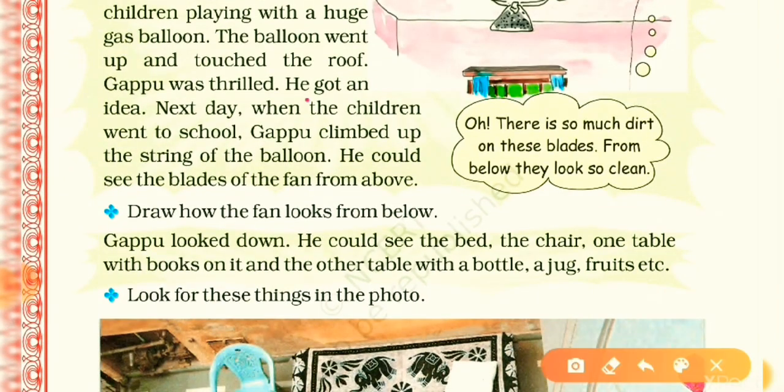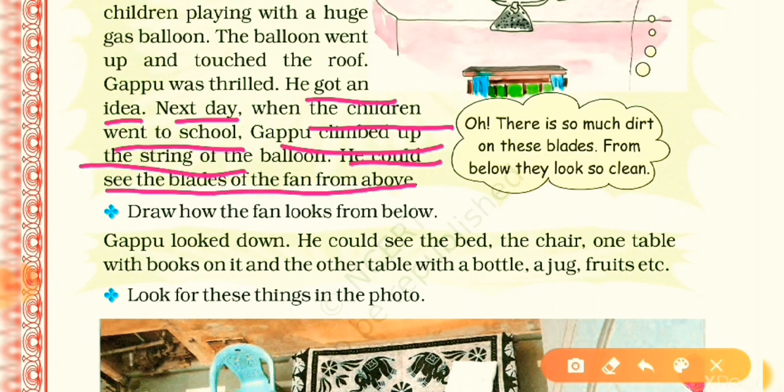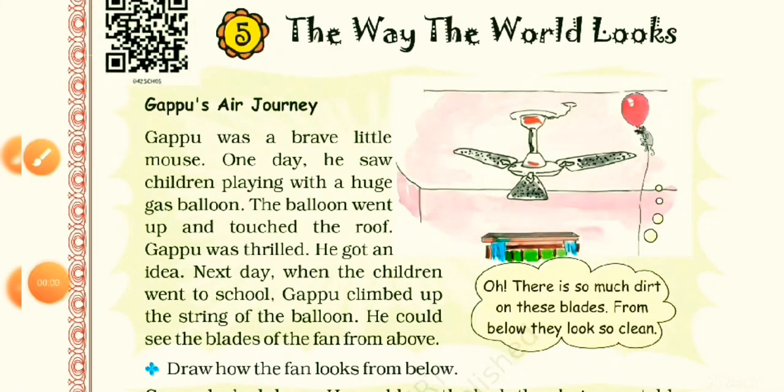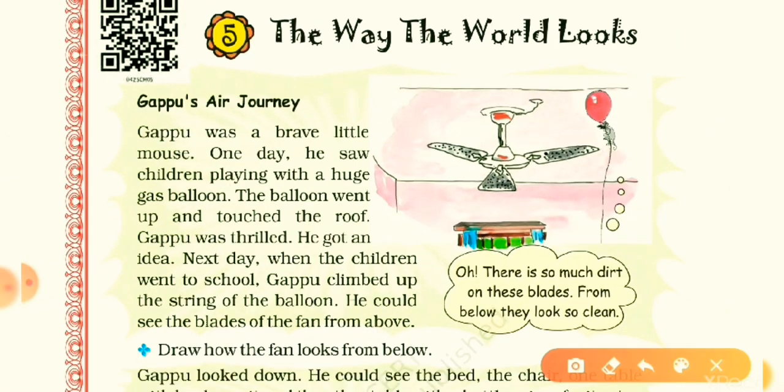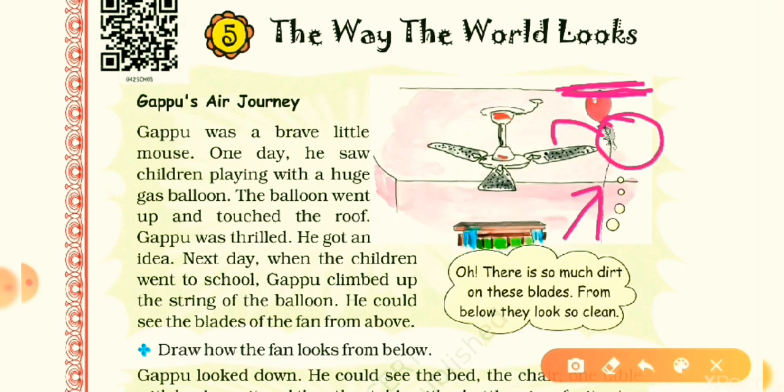He got an idea. Next day, when the children went to school, Gappu climbed up the string of the balloon. He could see the blades of the fan from above. Now Gappu the rat had an idea to climb up on the string of the balloon. Now he is going upside, to the roof side, and from here he can easily look at the blades of the fan, and he found that it is very dirty. And now he is thinking something.